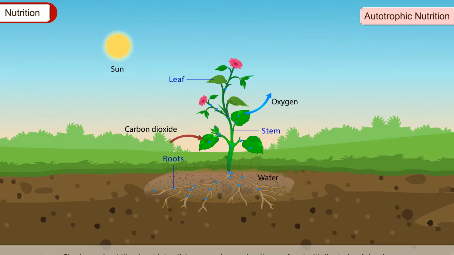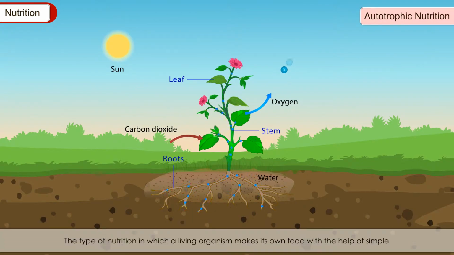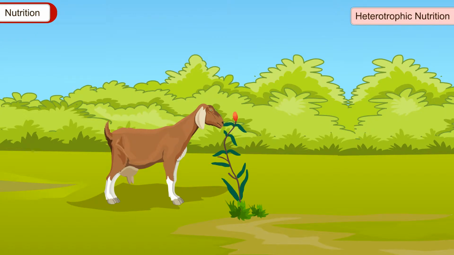Autotrophic nutrition. The type of nutrition in which a living organism makes its own food with the help of simple substances obtained from the environment is called autotrophic nutrition. The living things which make their own food are called autotrophs or producers. For example, green plants.